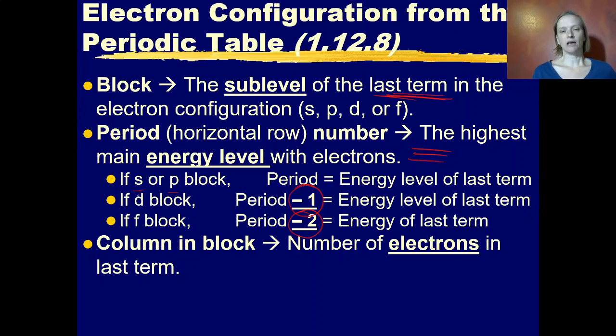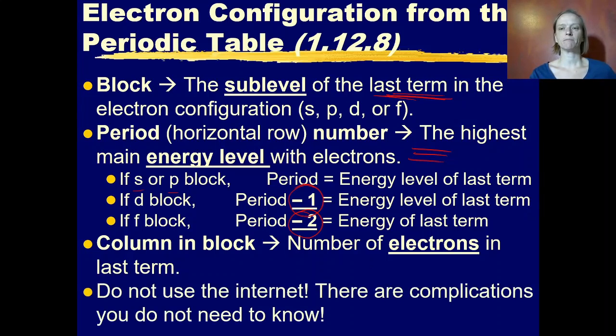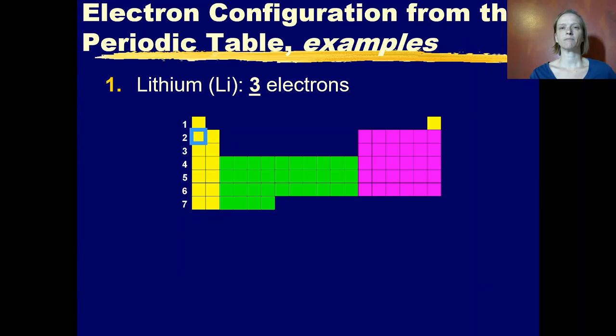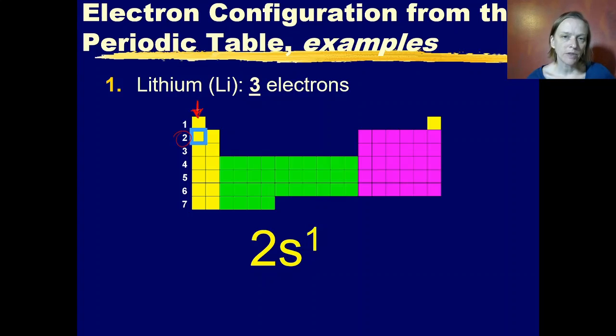Lastly, the column of the block that you're in tells you the number of electrons that you will have in your last term. So let me show you what that looks like. Lithium. Lithium has 3 electrons, and it's in this position on the periodic table. It's in the s block, and it's in the second period in the s block, and it's in the first column of this s block.